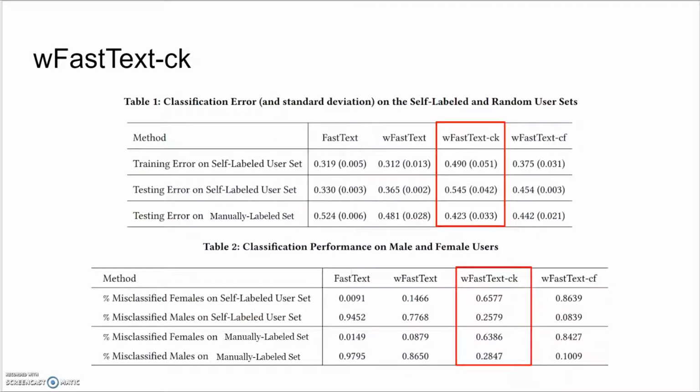This method improves the classification error when tested on the manually labeled dataset compared to all other methods, as seen in Table 1. Table 2 shows the percentage of males and females misclassified by each algorithm. The W-fastText CK has the most even amount of misclassifications between males and females, and misclassified more females than males compared to the fastText and W-fastText methods.